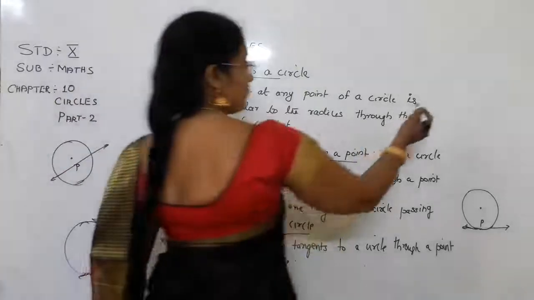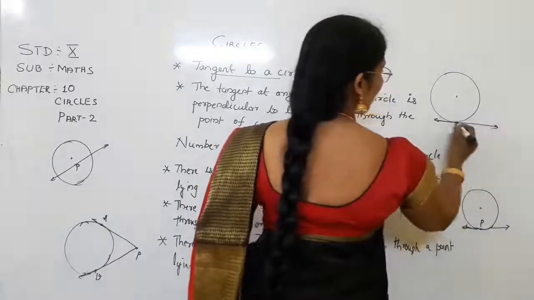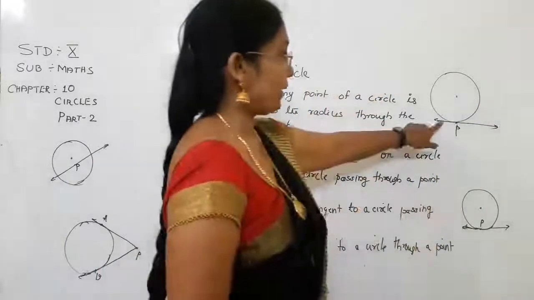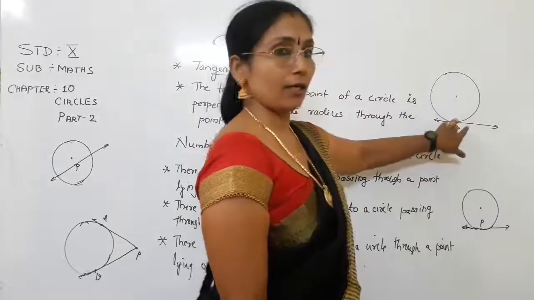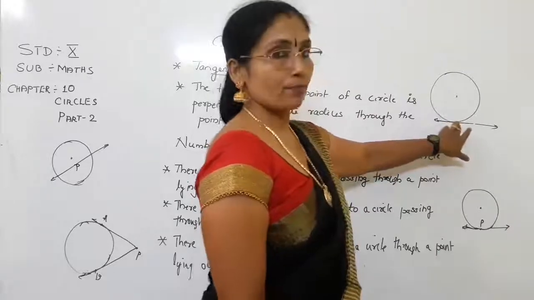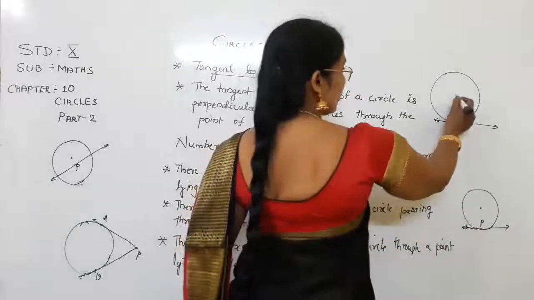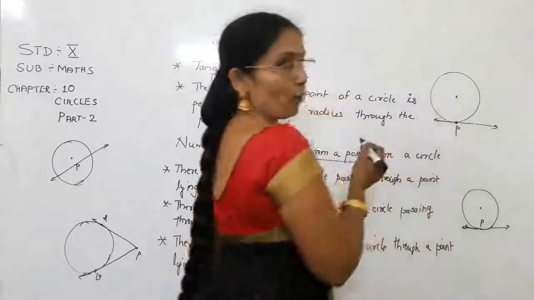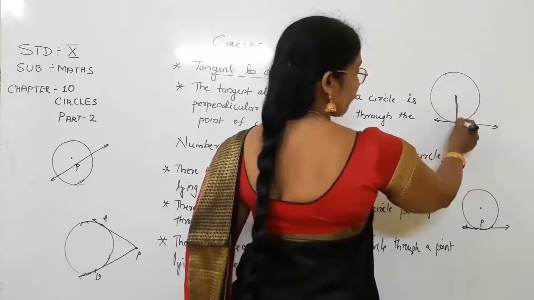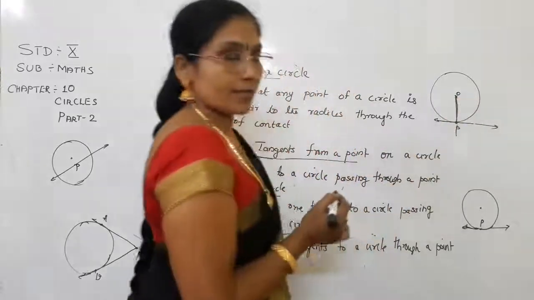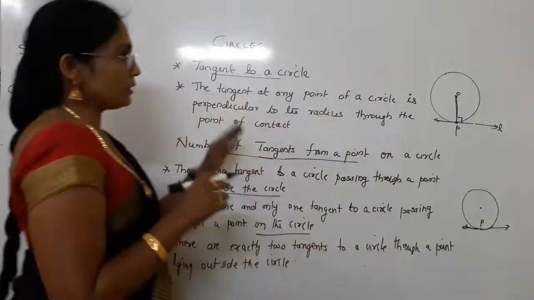That means, suppose you have drawn one tangent to a circle. Why is it called a tangent? As already mentioned, this line lies in the same plane and touches the circle in a single point. This is why it is called a tangent of the circle. This point is called the point of contact. This tangent is perpendicular to the radius drawn through the point of contact. That means OP is the radius and it is perpendicular to the tangent. We learned this in the previous class.